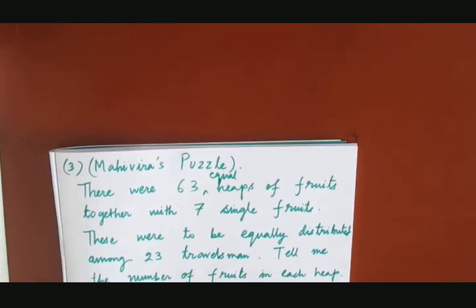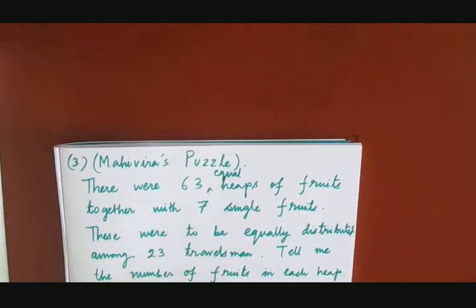What is the puzzle? I'll exactly tell you. There were 63 equal heaps of fruits. Heaps means some kind of collection. So there were heaps of fruits containing some fruits, and this was 63 in number. Along with that, 7 single fruits of the same kind.